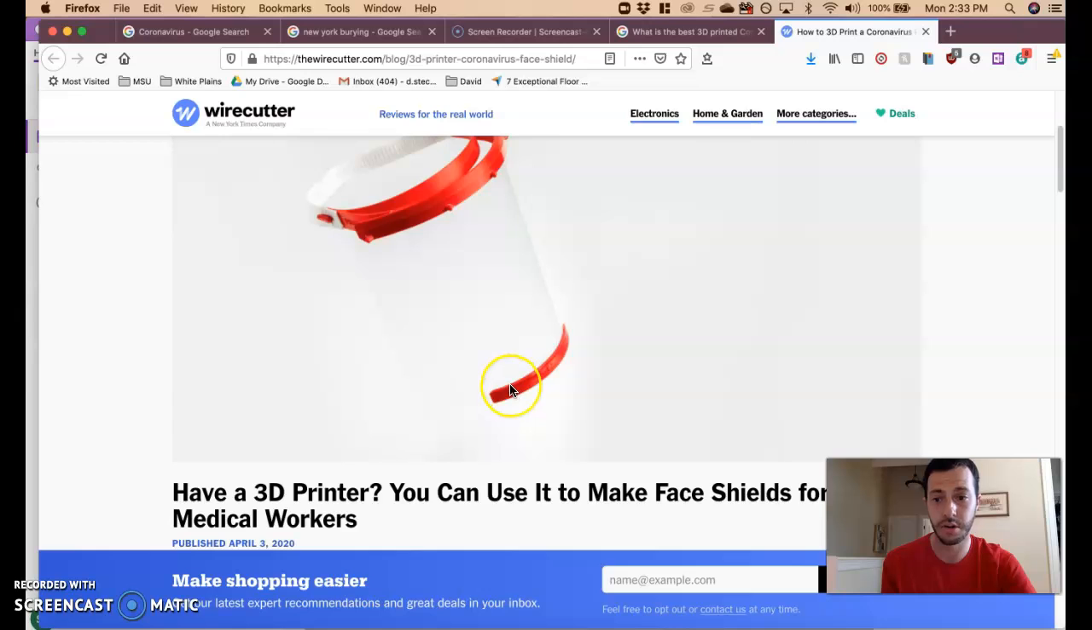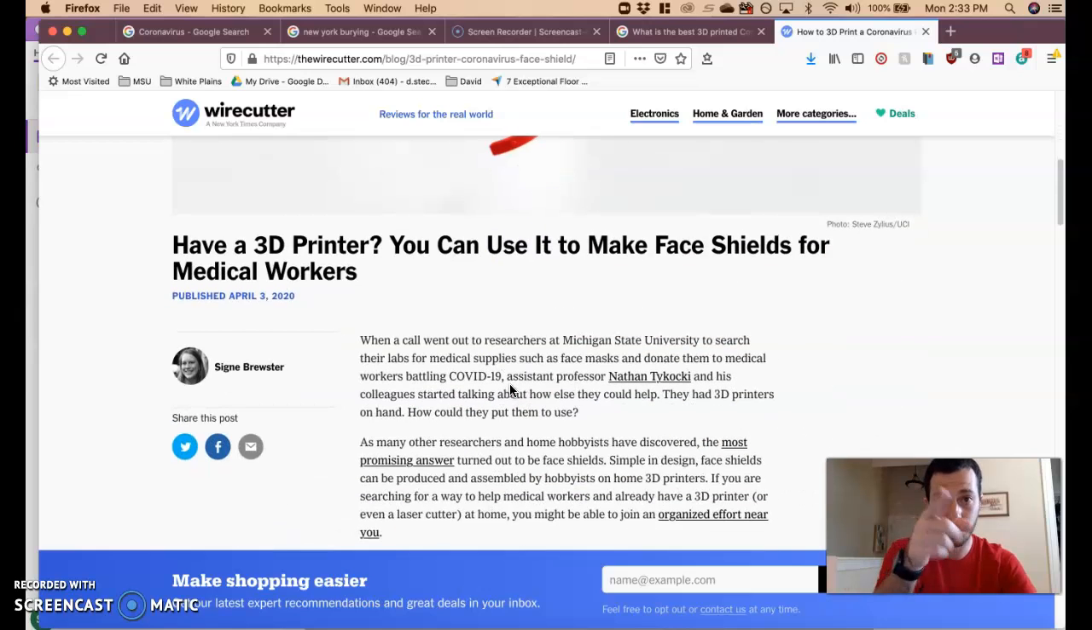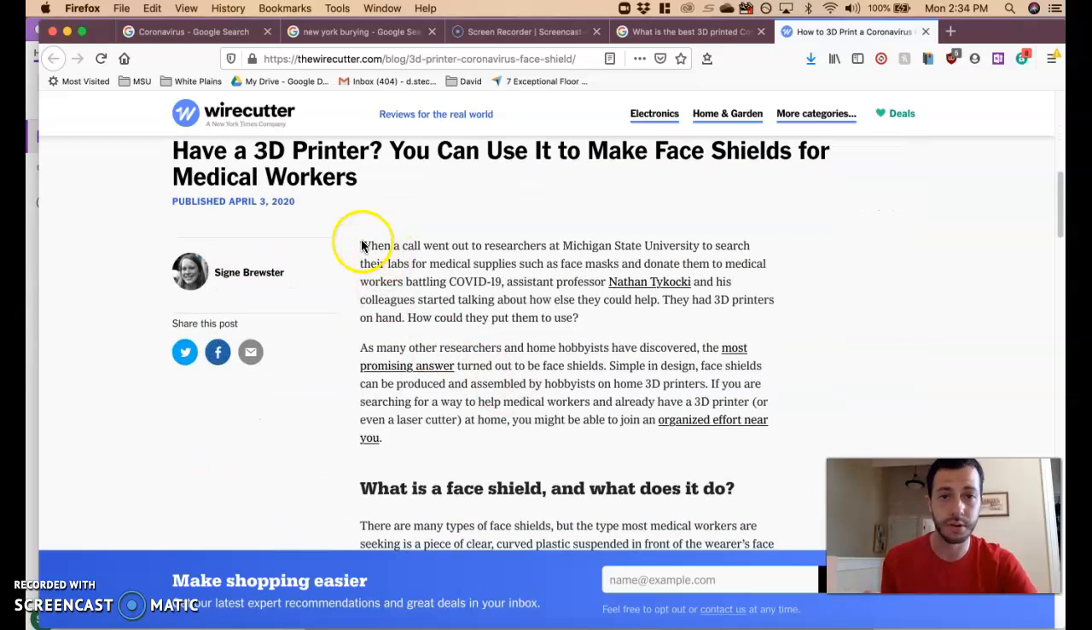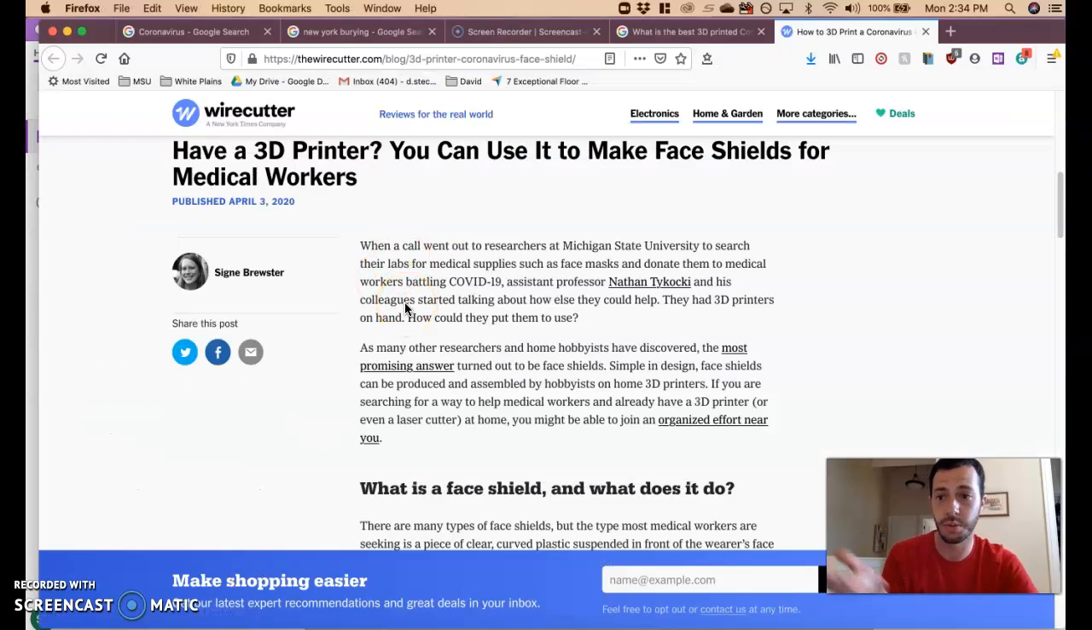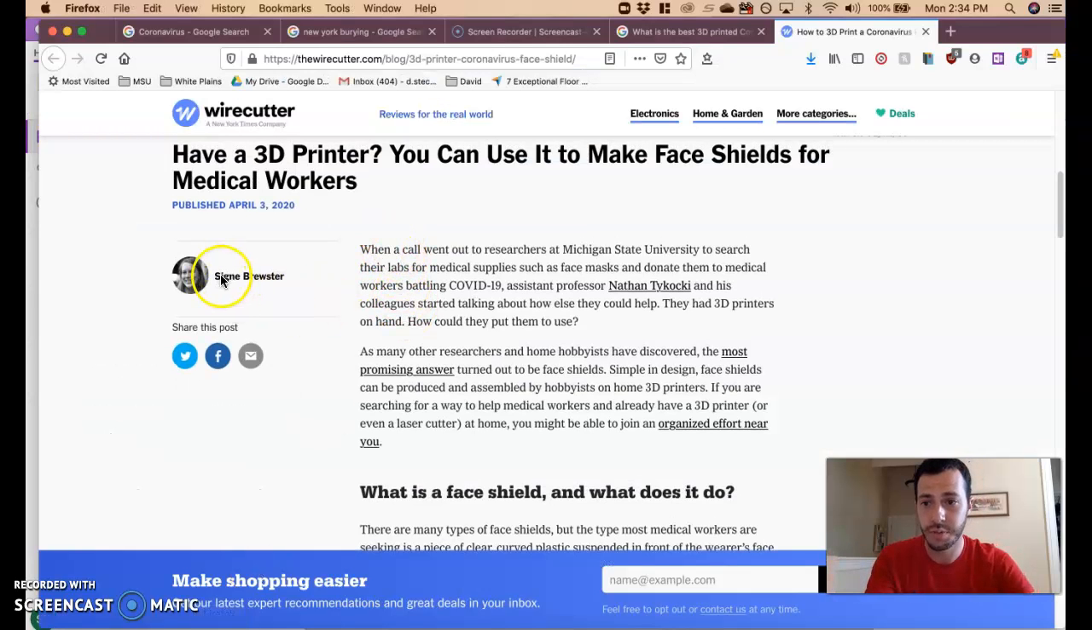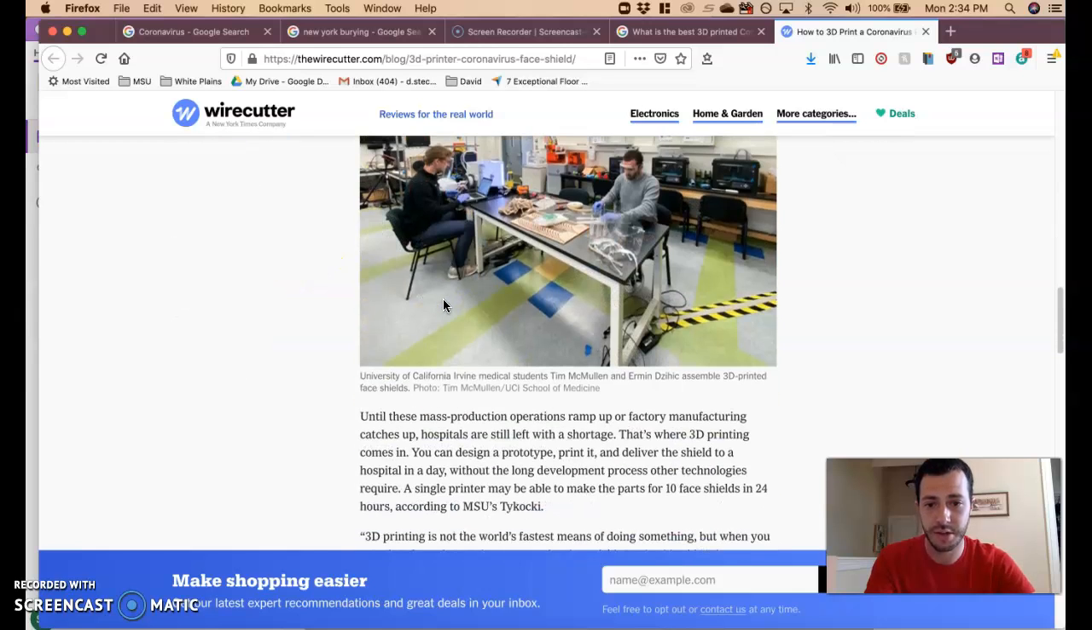First, if we look at the article, we want to know if it's understandable for you. If there are words that are just way above your reading level, this is not a good source for you, even if the source itself is acceptable. So looking at this question, let's figure out if it's appropriate for academic research, or for, in this case, what we're looking for. So this person over here, Signe Brewster, is writing about face masks.